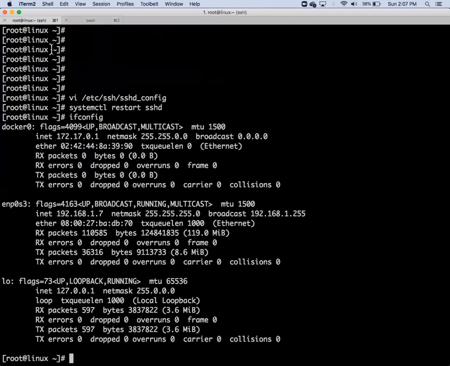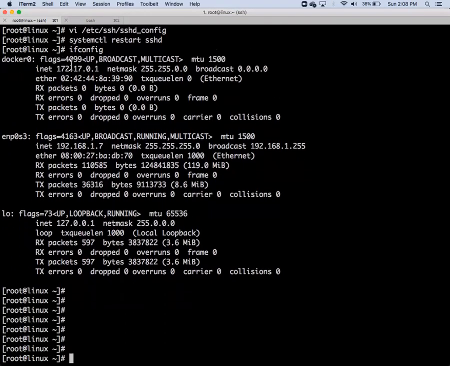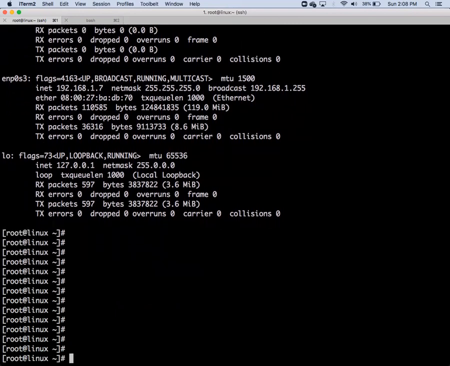Now, how will you fix it? Suppose you lost your access. How will you log into the server if you lost your access? We have console access. Console access means either our VirtualBox console, or the original physical server will have a console. I told you again, it is called KVM: keyboard, video and mouse. So we log into the KVM and use it. Suppose this is our console. How will you log into the system and troubleshoot this?